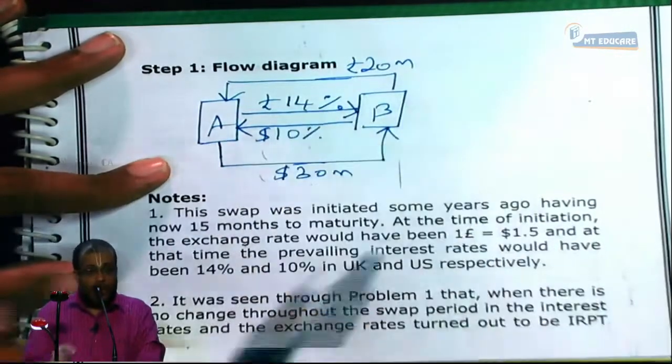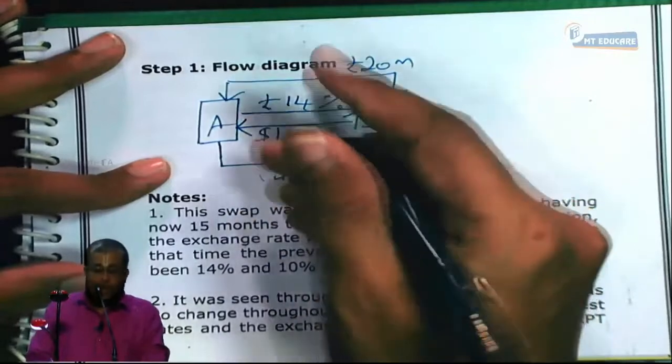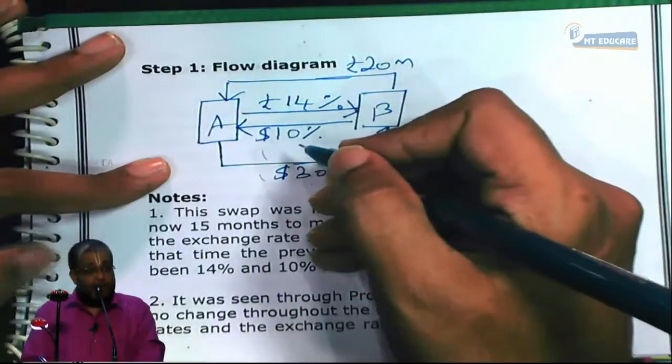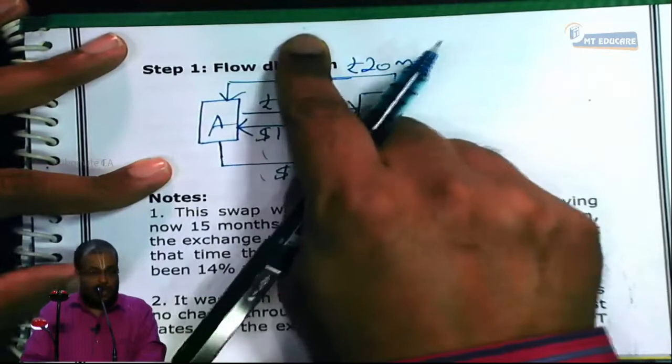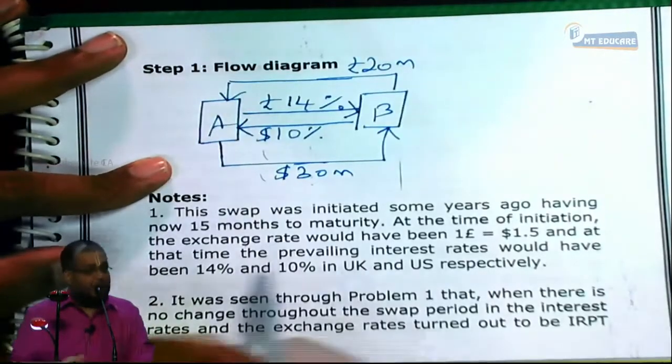Tell me, the bond will be trading at par, more than par? More than par. Because people want 11%, but the swap is paying how much? 14%. So this bond should be trading at a premium. Is that accepted? Yes or no?